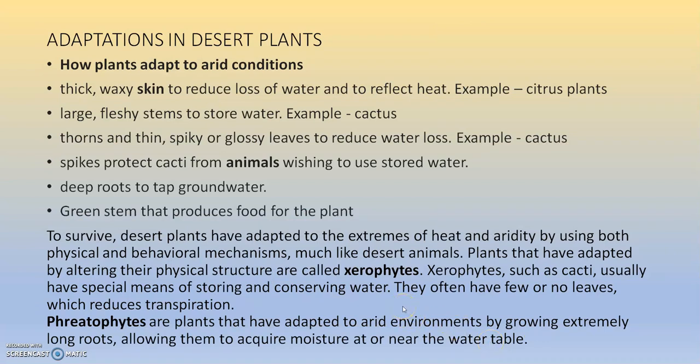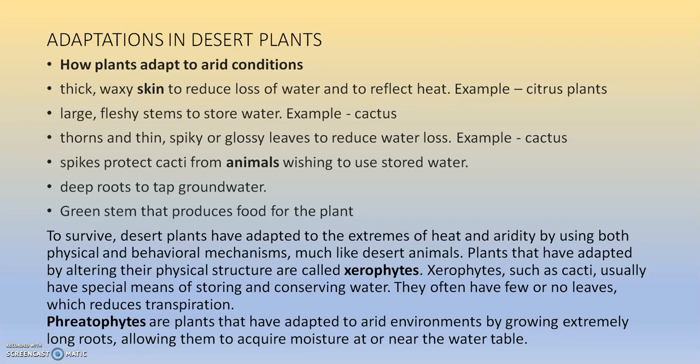Now we see adaptations in desert plants. How plants adapt to arid conditions. Plants may have thick waxy skin to reduce loss of water and to reflect heat. The example is citrus plants. Large fleshy stems to store water, as you see in the cactus. Thorns and thin, spiky or glossy leaves to reduce water loss. Again, cactus is an example for that. Spikes protect cacti from animals wishing to use stored water.